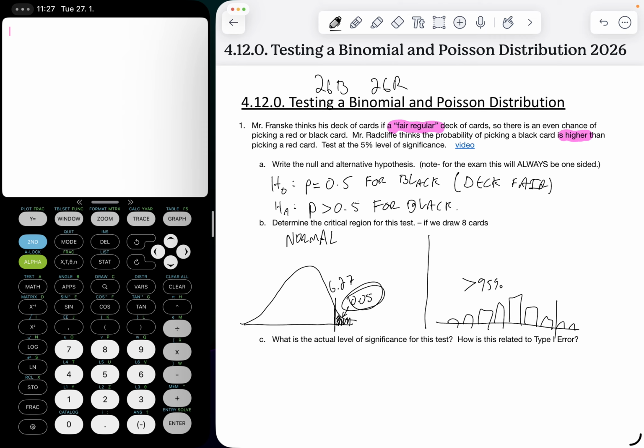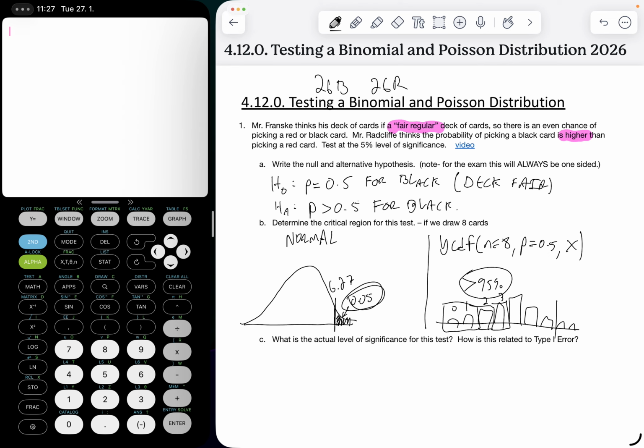So one way to think about this is we're going to do a binomial CDF where we're picking 8 cards. Our probability of success is 0.5. And then we're going to look at what happens if I do different x values. So I might want to see what happens if I pick 0 or 1 or 2 or 3, and that's going to add up from 0 to 1 or 0 to 2 or 0 to 3. And I'm going to look for a value that's over 95%.